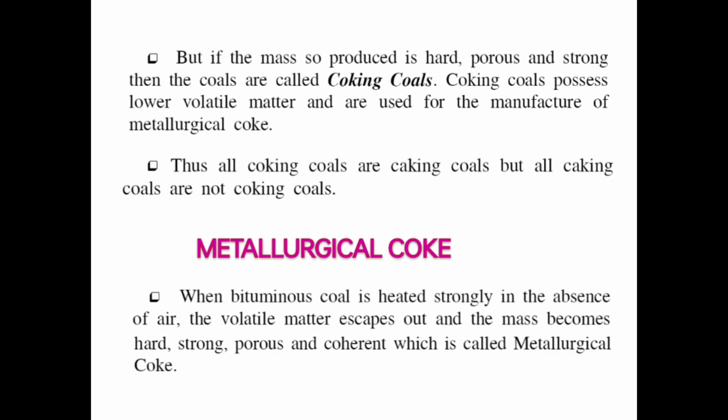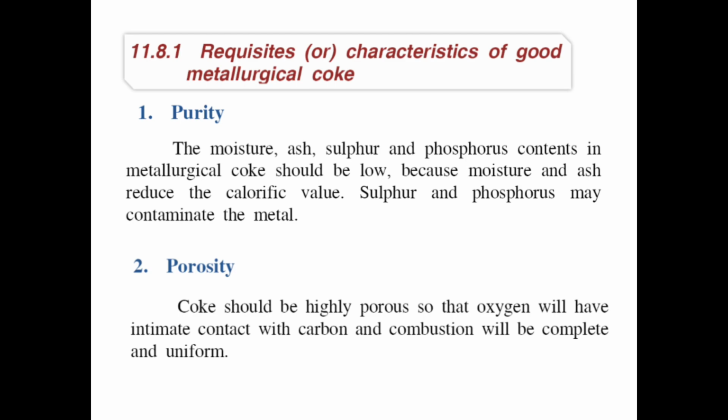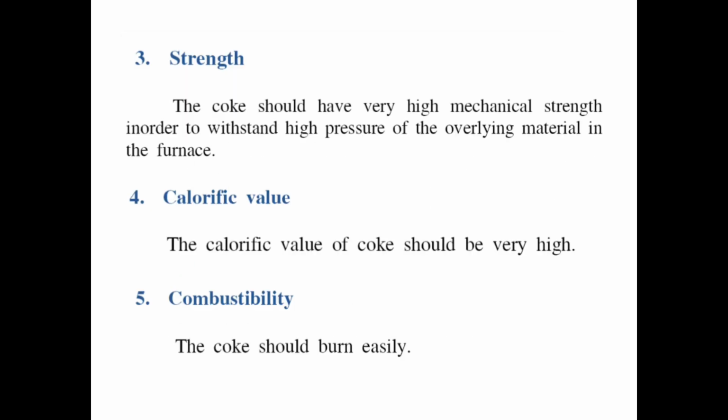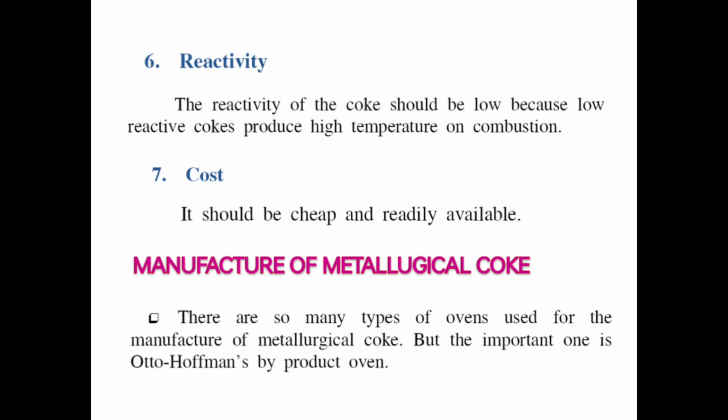Metallurgical coke. When bituminous coal is heated strongly in the absence of air, the volatile matter escapes out and the mass becomes hard, strong, porous, and hornet, which is called metallurgical coke. Characteristics of good metallurgical coke: purity, porosity, strength, calorific value, combustibility, reactivity, cost.